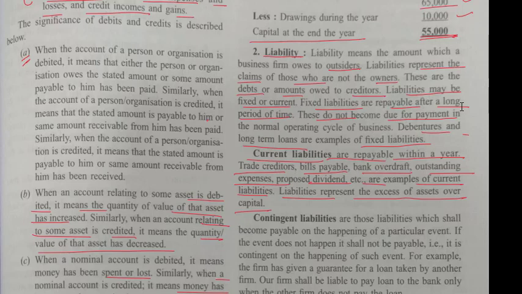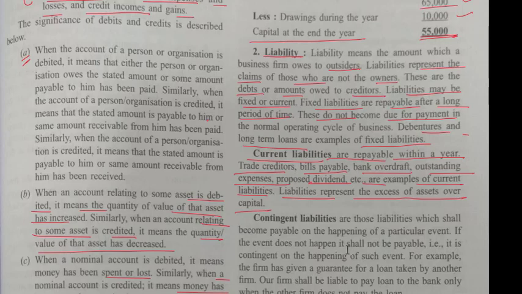Then in that case, as I have to pay him because he is supplying me goods, that is a current liability, because I have to pay within a year. So here different types of payment like trade creditor, bill payable, bank overdraft, these are various types of payment which I have to make, and they come under the category of current liability. Now current liabilities, they are excess of assets over capital.